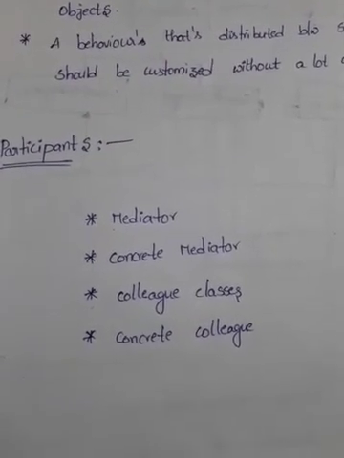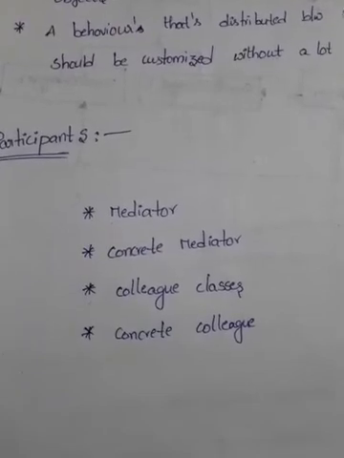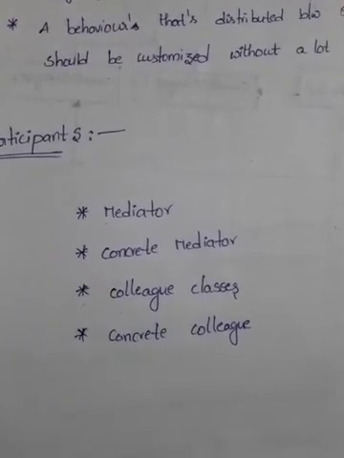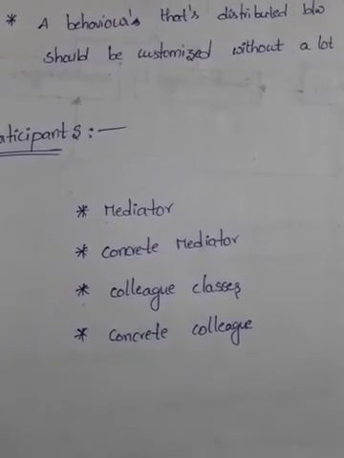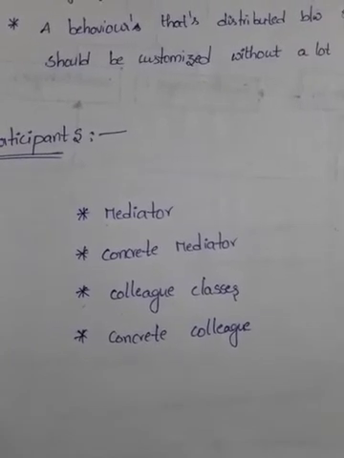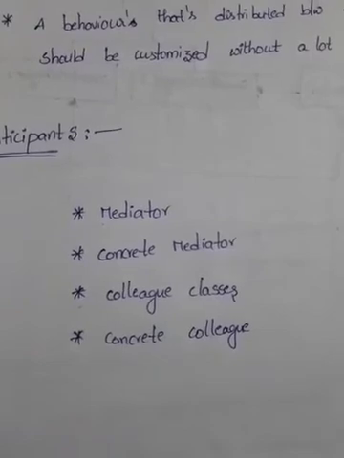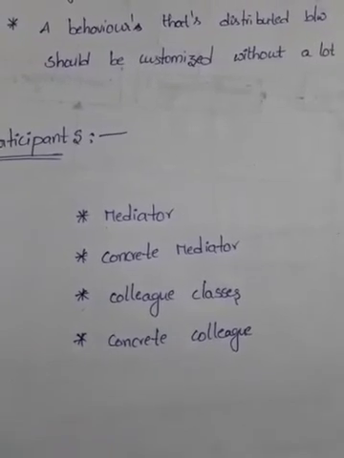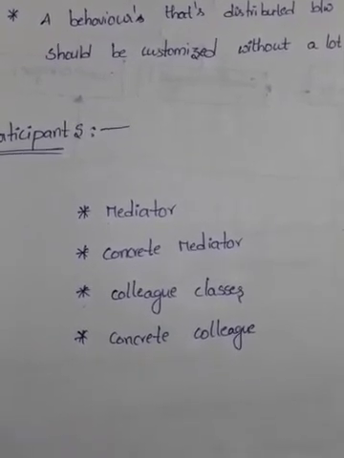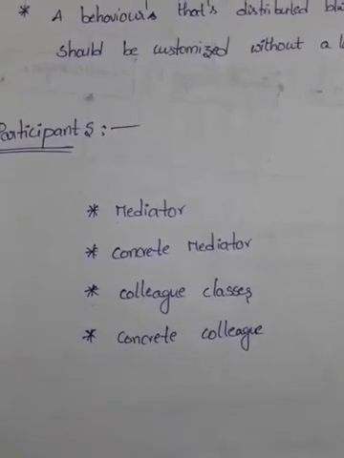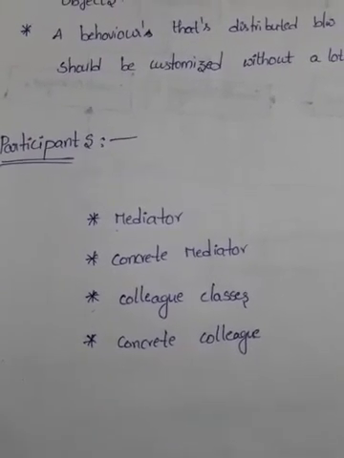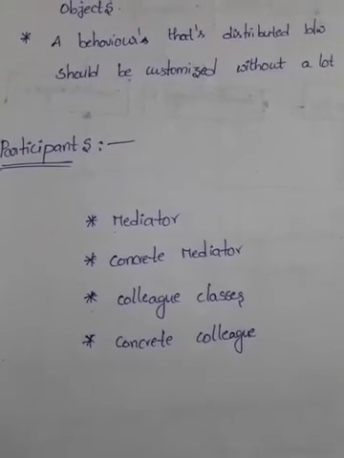The mediator, that is nothing but a dialog directory, defines an interface for communicating with colleague objects. Coming to the concrete mediator, it implements the cooperative behavior by coordinating colleague objects, and it knows and maintains its colleagues. And coming to the colleague classes, that is nothing but colleague and concrete colleague classes.